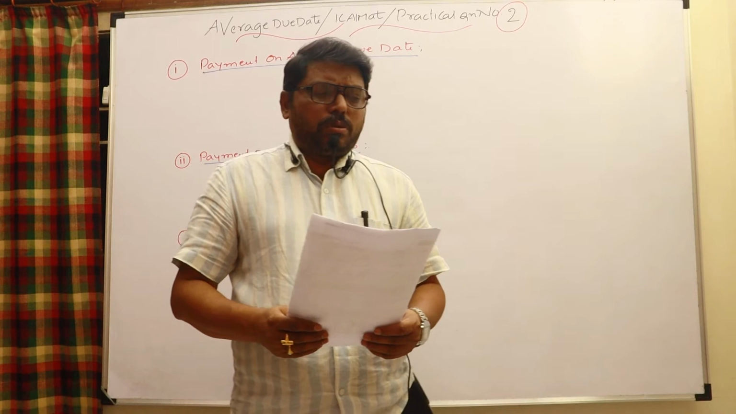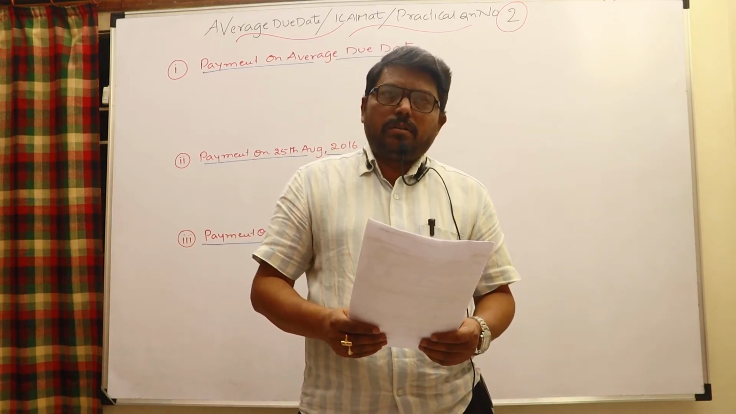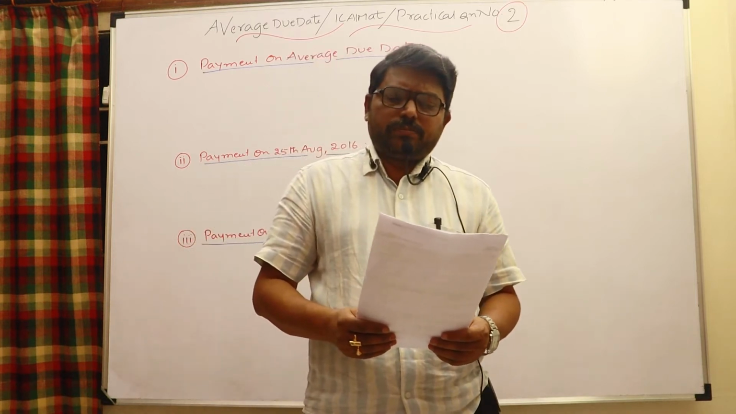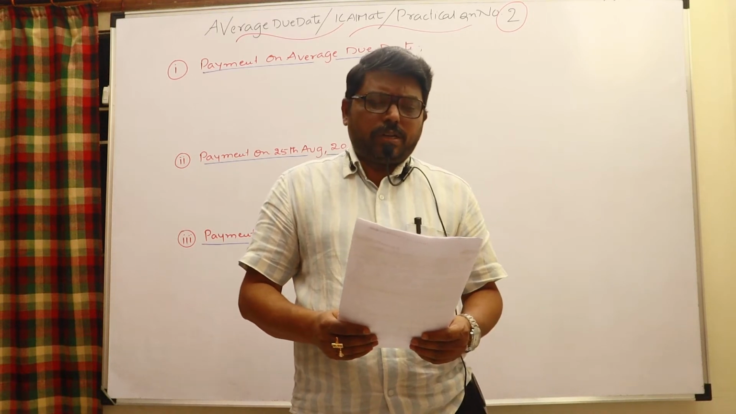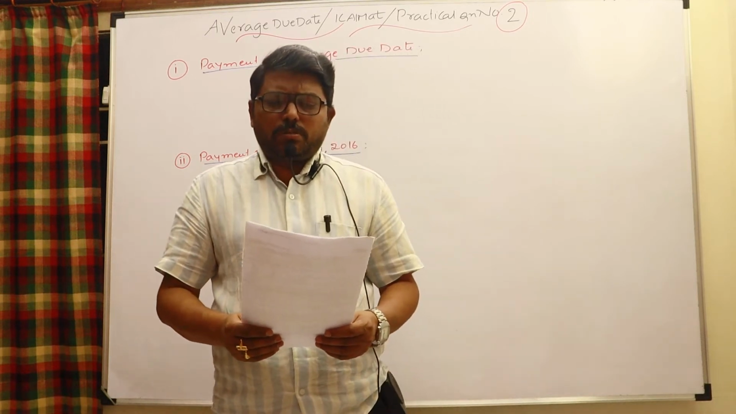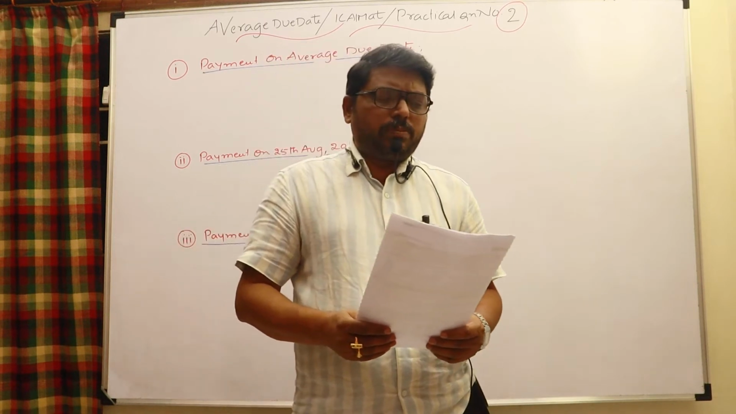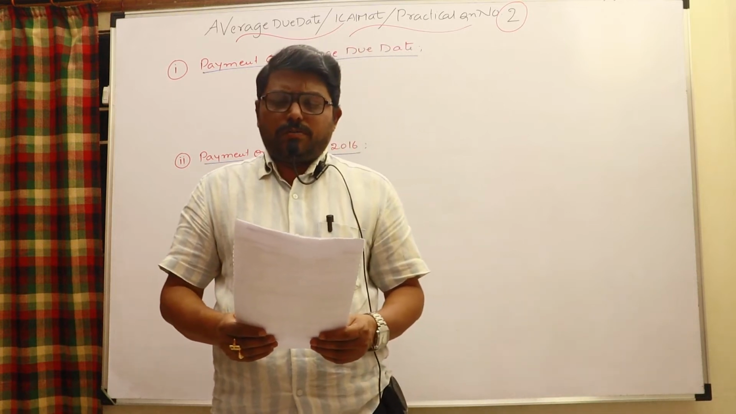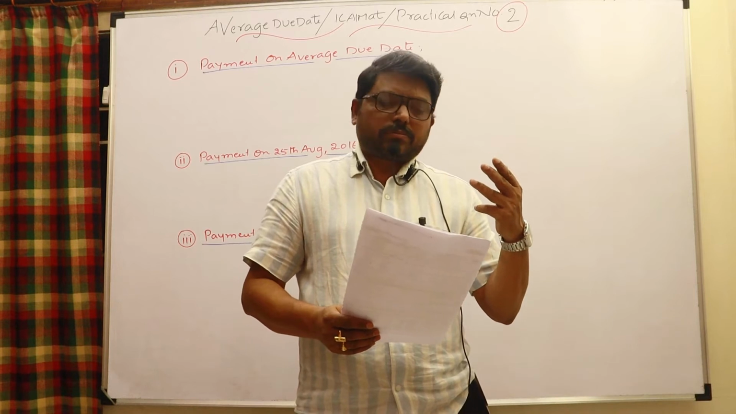So look at question number 2. Anand purchased goods from Amrita. The average due date of payment is 10th August 2016 and the total payment due is 67,500 rupees. How much amount should be paid by Anand to Amrita if the total amount is paid on the following dates and the rate of interest is considered at 12%? Three different situations are given.